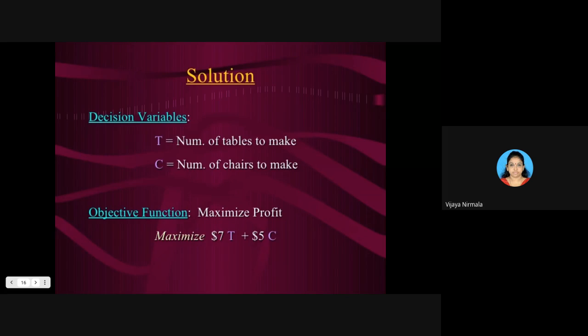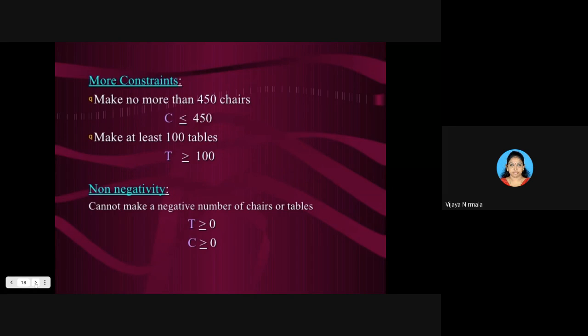So whatever decision variables you have taken, those must always be greater than or equal to 0. That you have to remember. Next, come to the 18th slide. The non-negativity is that it cannot make a negative number of chairs.